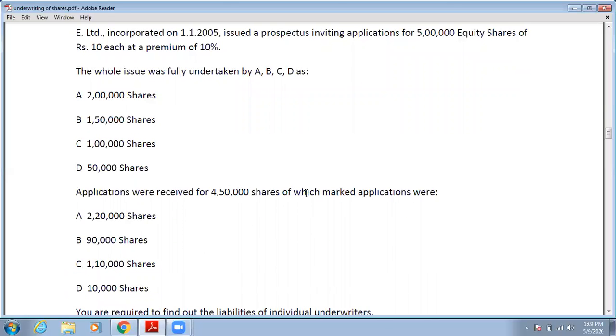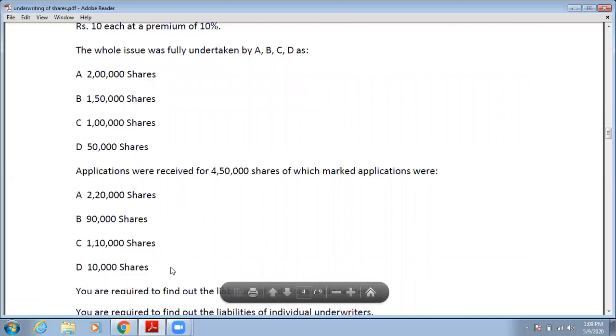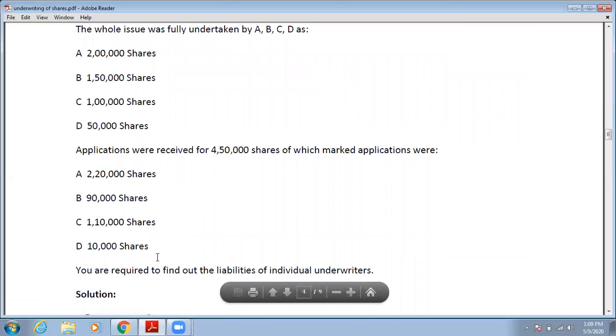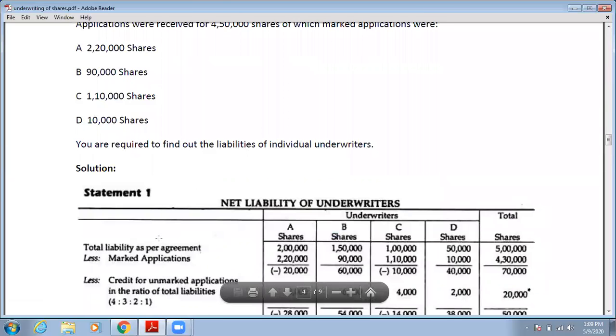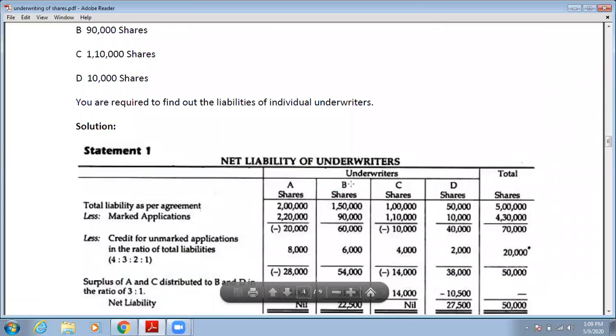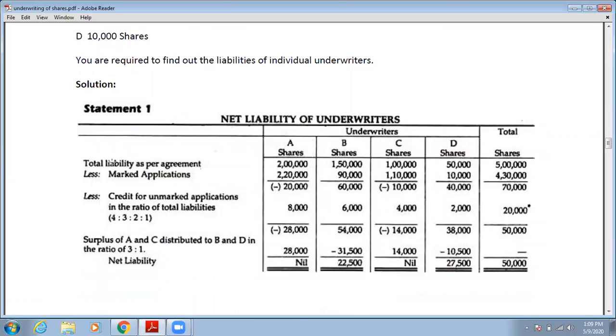Now let's move on. The marked applications were: A's marked applications 1,20,000, B's 90,000, C's 1,10,000, and D's 10,000 shares. You are required to find out the liability of individual underwriters. So this is the fixed format which we have already discussed. There are 4 underwriters, A, B, C, D, and this is the total column. So first we will see the gross liability or total liability as per the agreement.